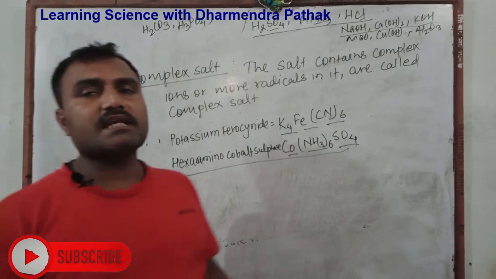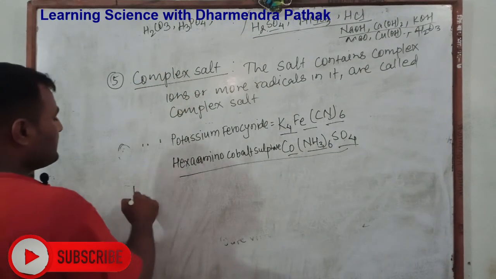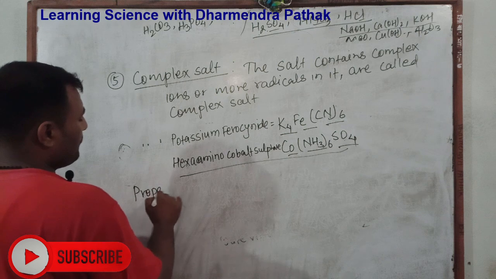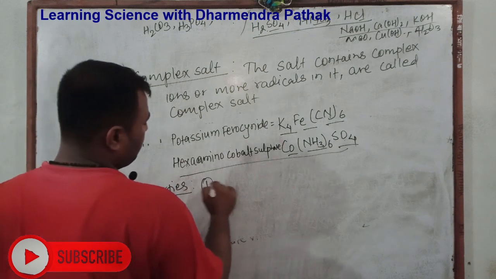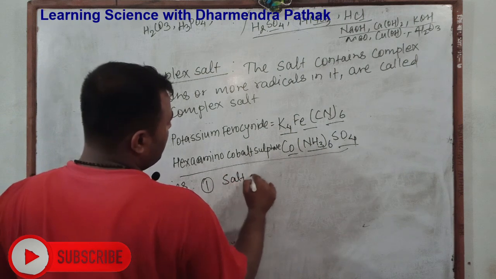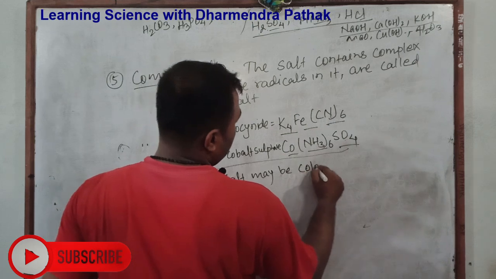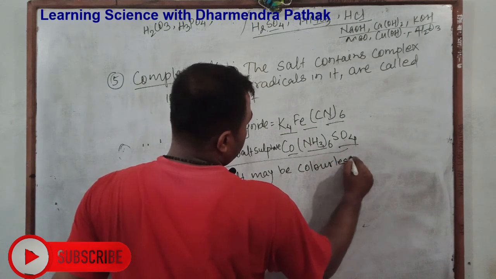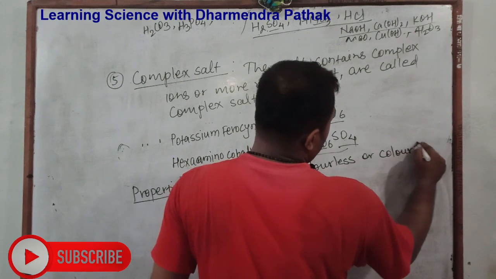In this way we can classify salts into various categories. Now the main properties of salt. A salt may be colorless or colorful.